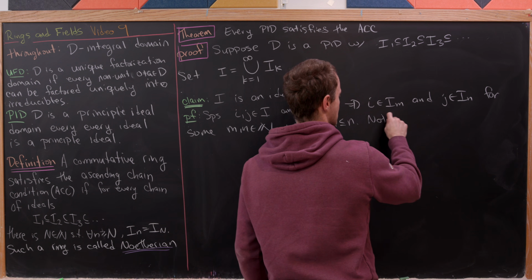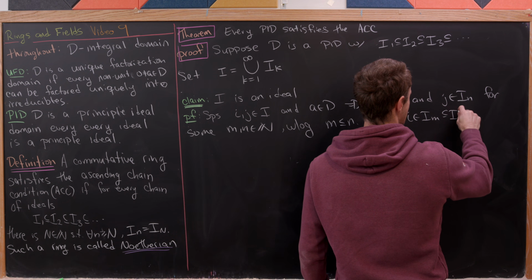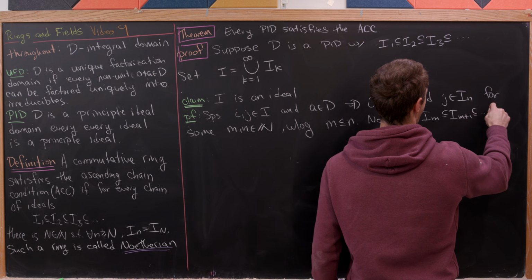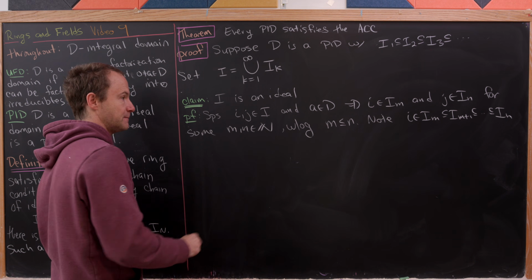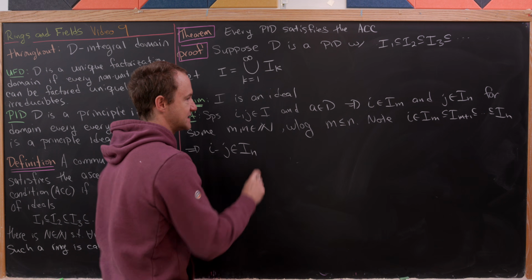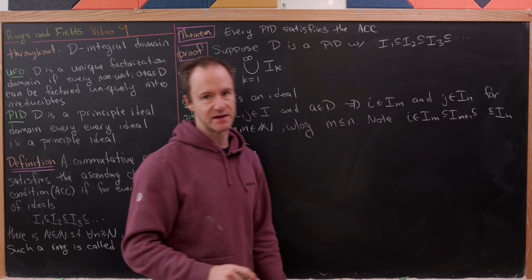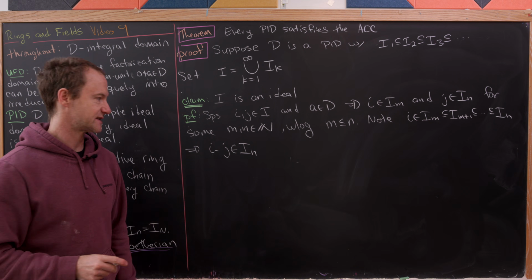So let's note that i is inside of I sub m, which is contained inside of I sub m plus 1 all the way up to I sub n because of our chain. But that means that i minus j is inside of I sub n because they're both inside of I sub n, and I sub n is closed under subtraction because it's an ideal itself.